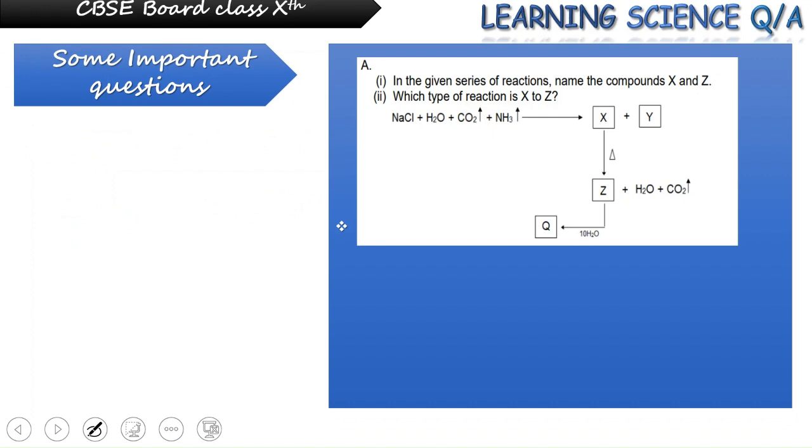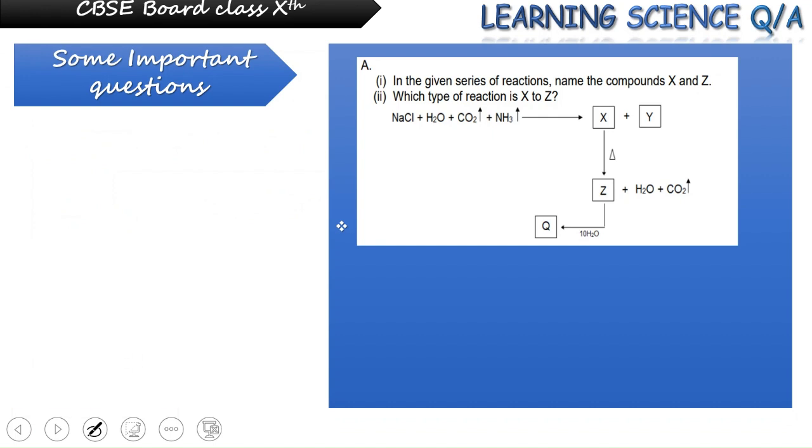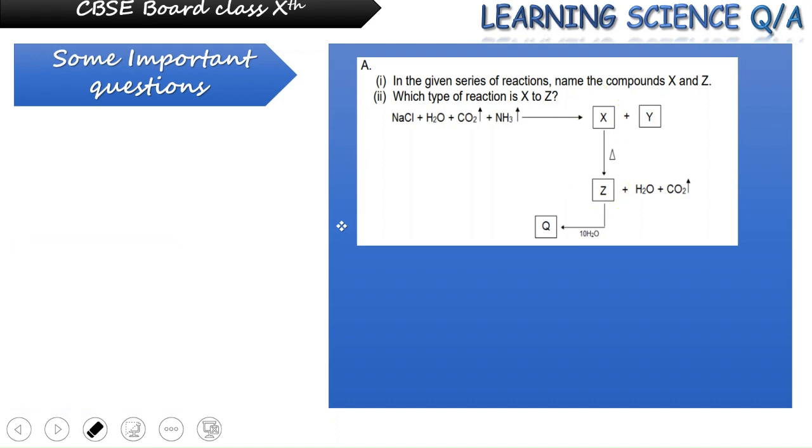Now, in the given series of reactions, name the compounds X and Z. Also tell which type of reaction is X to Z. That means we need to find the type of reaction which is taking place here. But before that, we'll be seeing what is produced in the given reaction.